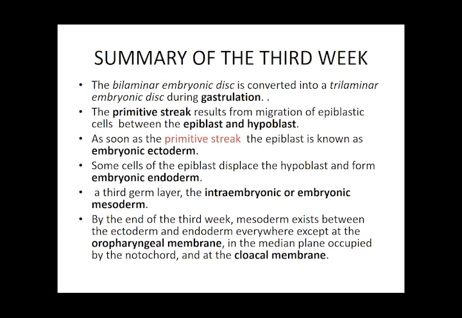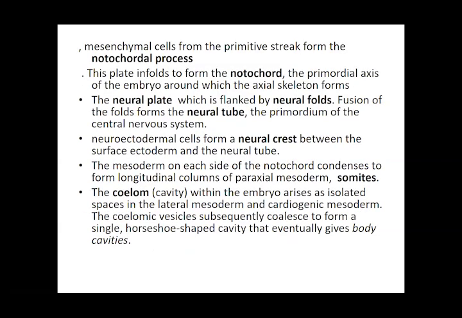Okay. Then from the primitive streak we formed the notochordal process, which ultimately forms the notochord. Around the notochord, all the axial skeleton is going to develop. Then the neural plate formed, then neural folds, and the neural tube is going to form. Then we formed the neural crest cells, which formed the different ganglia. Then we also talked about the mesenchyme.